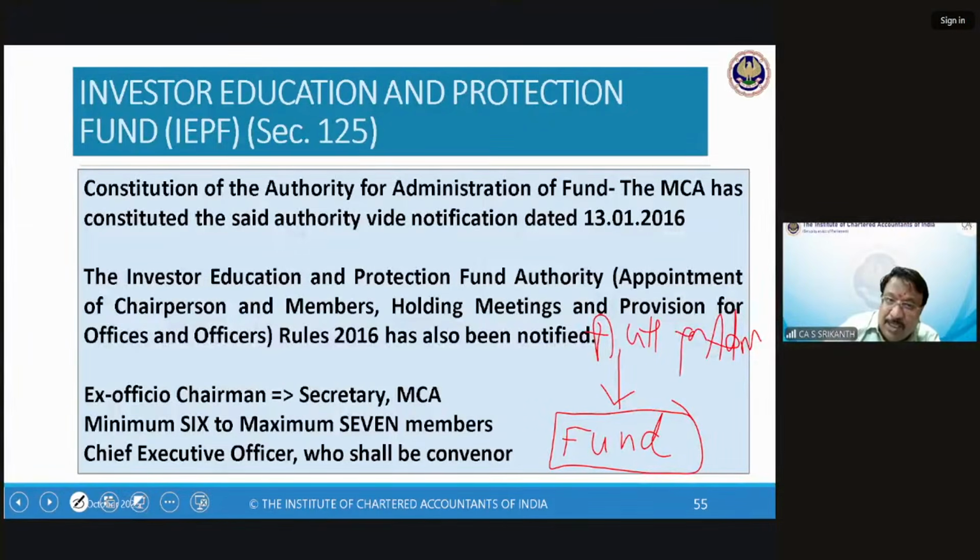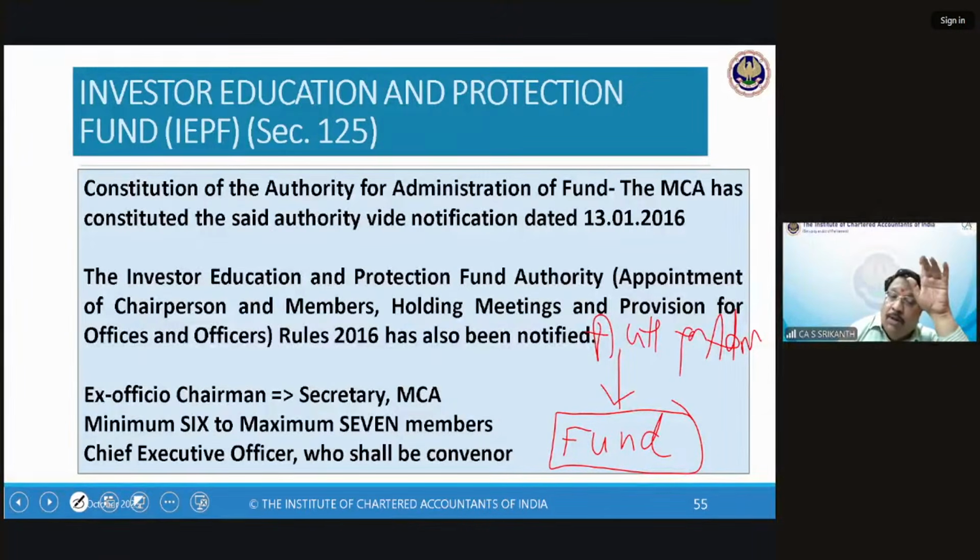So this is called an asset management company. Franklin Templeton India has an asset management company. It has many funds, and each fund is handled by the AMC, which is Franklin Templeton India Asset Management Company. See, this is an example. The authority for administration is not an asset management company, but it is the company that manages the fund.